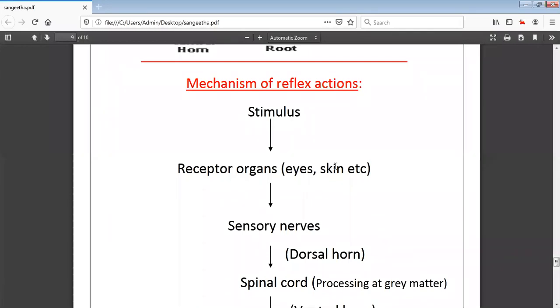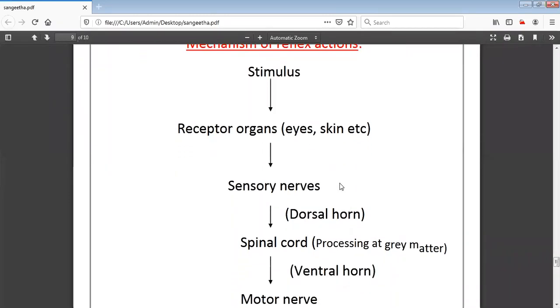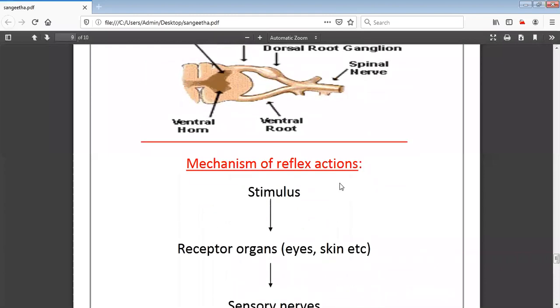Any other example for unconditional apart from touching the hot object? Any other examples for unconditional? Ma'am, light coming towards our eye. Yes, that is also an unconditional reflex. Is that clear with the reflex action as well as reflexes?